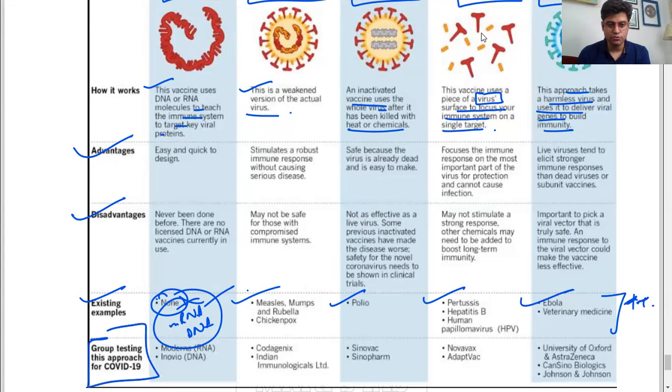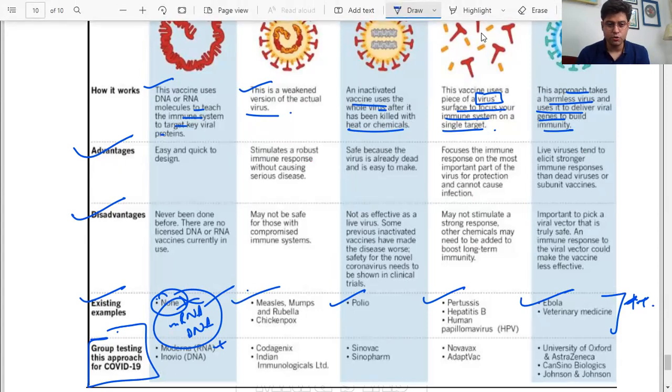Group testing, this approach for COVID. Moderna and Pfizer actually did it. You can read it, but it's not very important. The first 4 become very important.